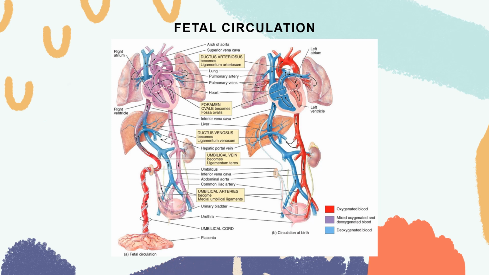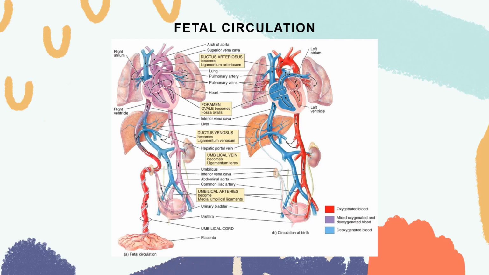The ductus arteriosus becomes the ligamentum arteriosum. The foramen ovale becomes the fossa ovalis. The ductus venosus becomes the ligamentum venosum after birth. The umbilical arteries also become the medial umbilical ligaments, and the umbilical vein becomes the ligamentum teres.